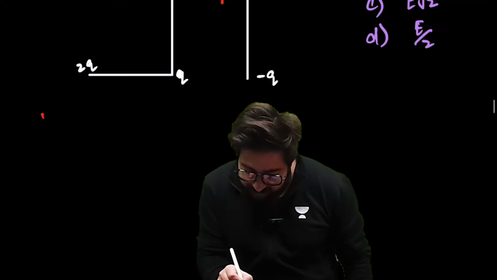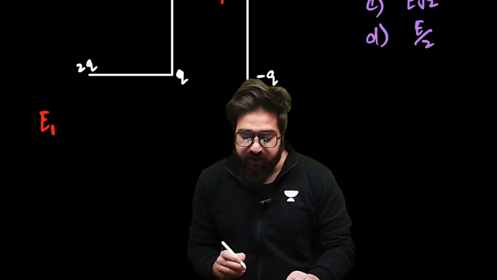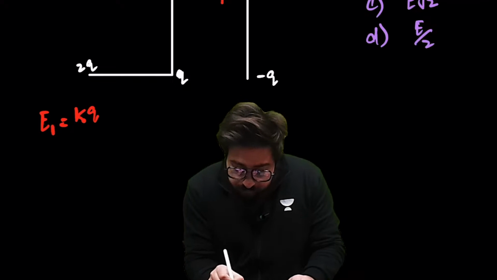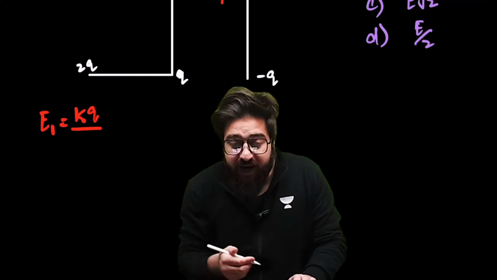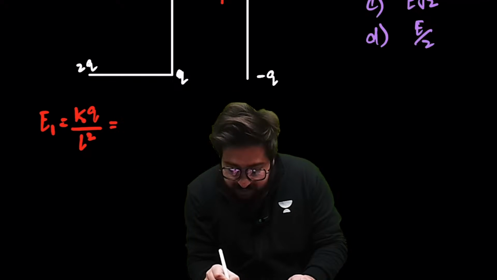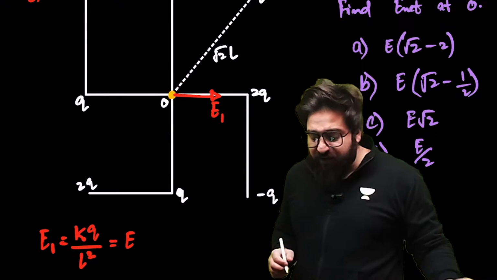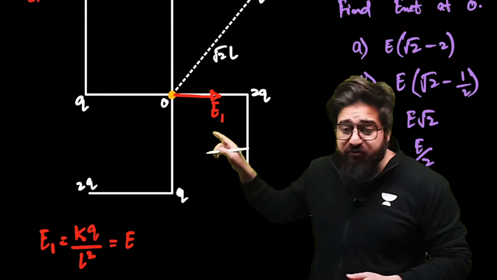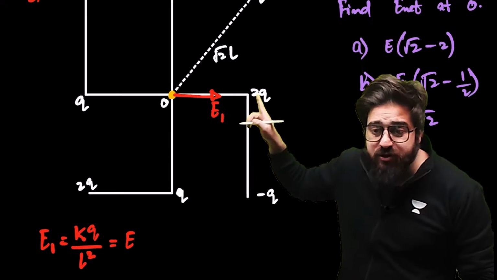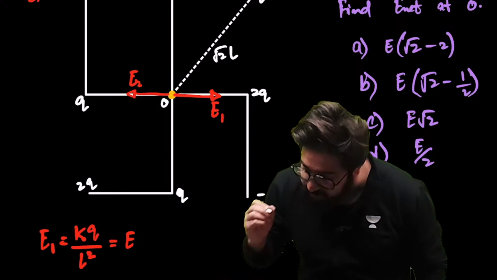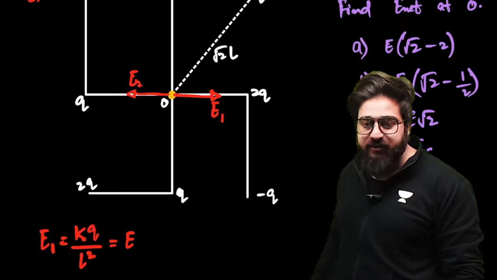Can you tell me the value of E1 over here? Sir, the value of E1 will be simply K Q divided by r square. At what distance? We say, sir, L square. Let's call this as E, KQ divided by L square. Now, could you please tell me the electric field because of this charge now? Sir, because of this charge at the center, this would be the electric field. Let's call this as E2.